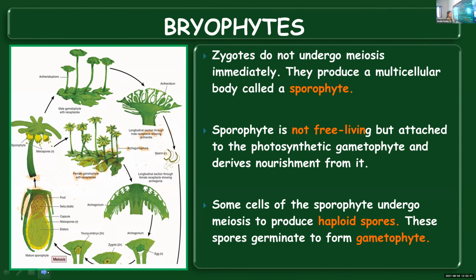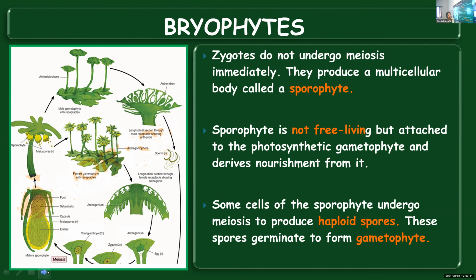But since it is reduction division or meiotic division taking place, the sporophytic cells will undergo division and form spores which are haploid. And then these spores will germinate and they will form gametophyte. Okay. Haploid gametophyte will be formed. And I told you these two generations will be alternating. Now gametophyte will give rise to sporophyte.